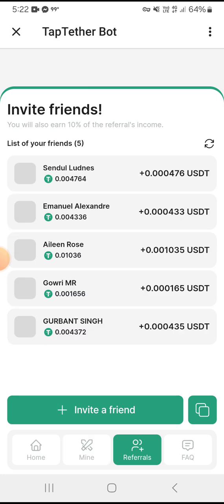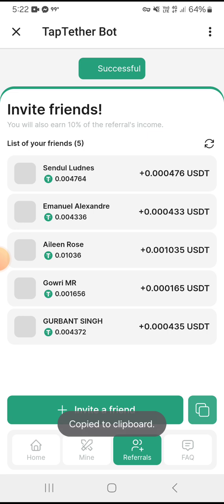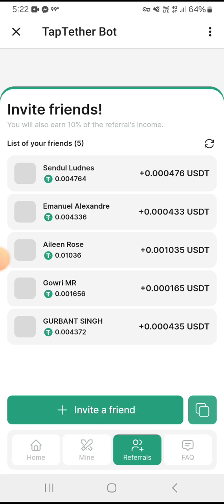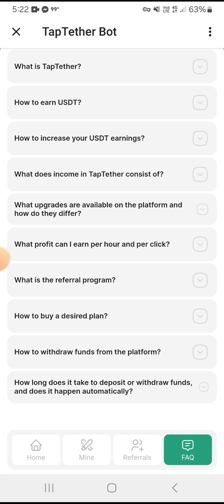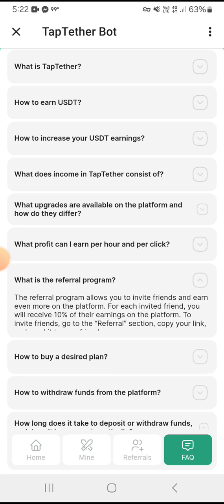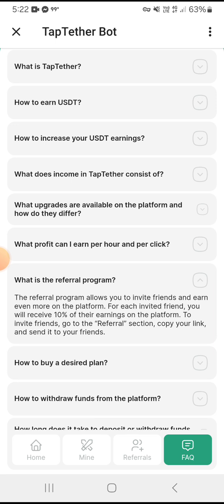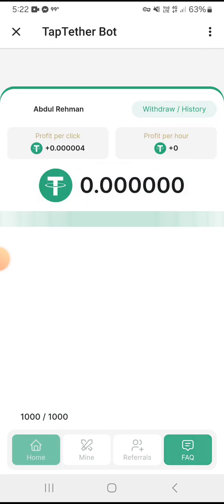Then we have the referral system. You need to invite your friends and copy your referral link to share with other people, so that when other people work on it, you can earn 10% of the referral income from each referral's earning. Then we have the FAQ section available. How to earn USDT? You can read all the useful information about this earning platform. What is the referral program? You can check out and read all this useful information about this earning plan.